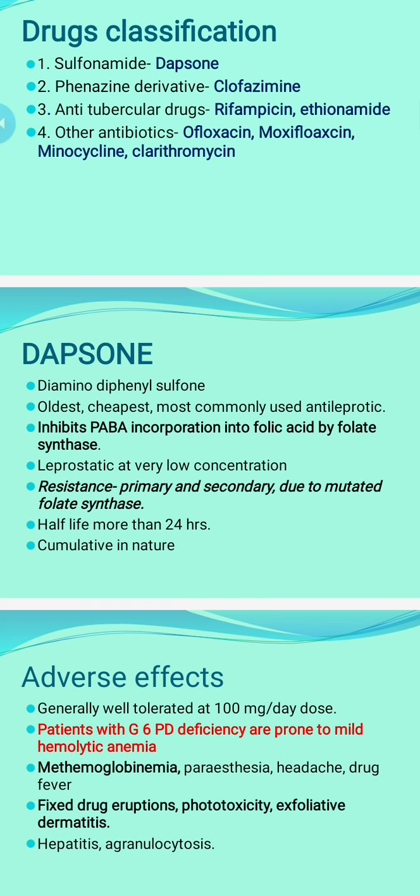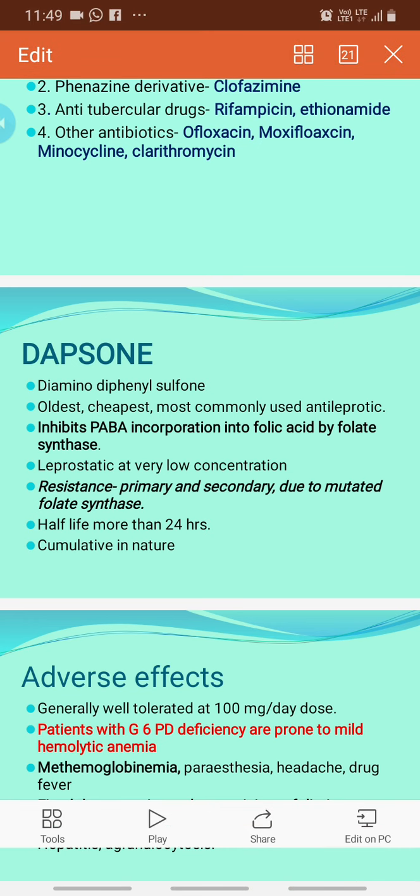So the first drug is dapsone. Dapsone is diaminodiphenyl sulfone. It is the oldest drug, the cheapest drug, and still the most commonly used anti-leprotic drug. It inhibits the incorporation of para-aminobenzoic acid into folic acid by folate synthase. Dapsone being a sulfonamide, the mechanism of action is the same as sulfonamide, and it is leprostatic at very low concentration, but at the therapeutic dose it is lepricidal, and resistance can be both primary and secondary.